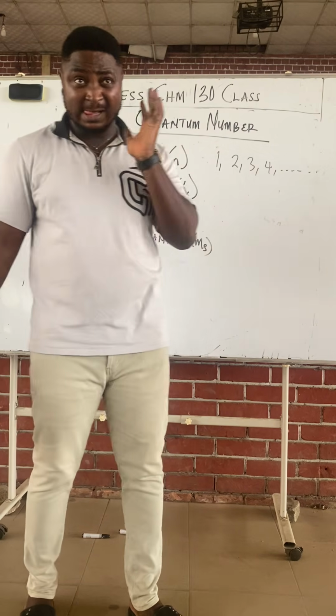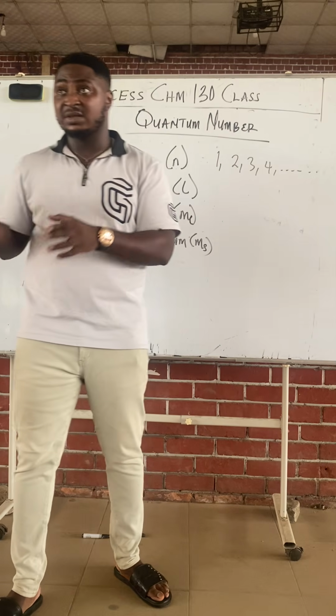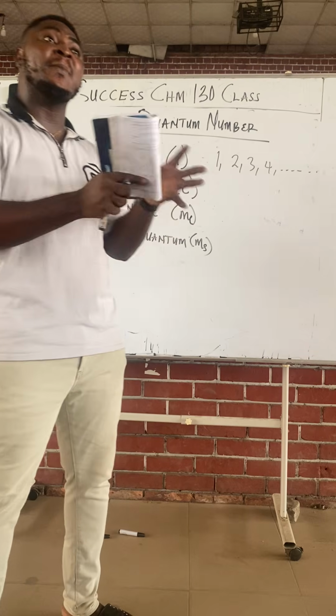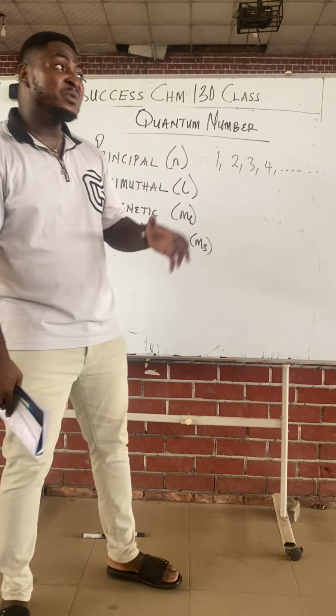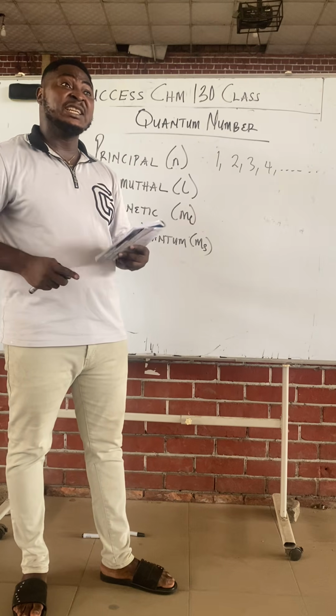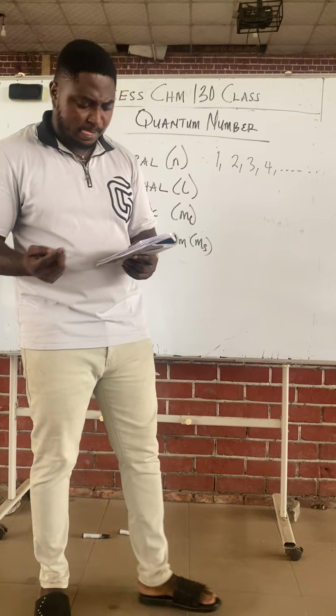The principal quantum number is characterized by the number of shells. If someone contains 3 shells, your principal quantum number is 3. If it requires 4 shells to fill up the electrons of an atom, the principal quantum number for that atom is 4. The principal quantum number is the number of shells. So if you can get the number of shells, you've gotten the principal quantum number.